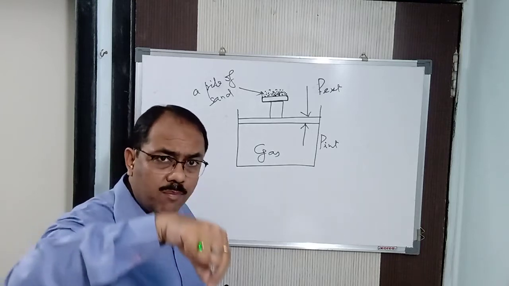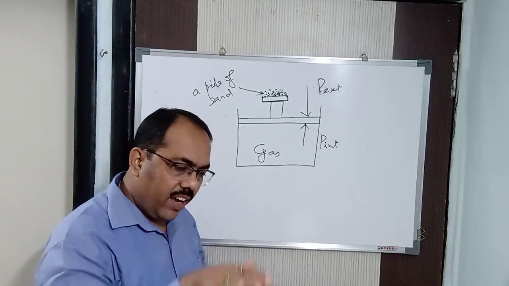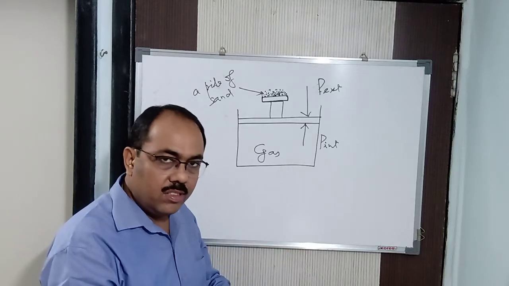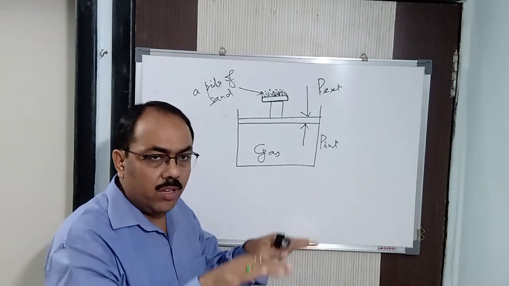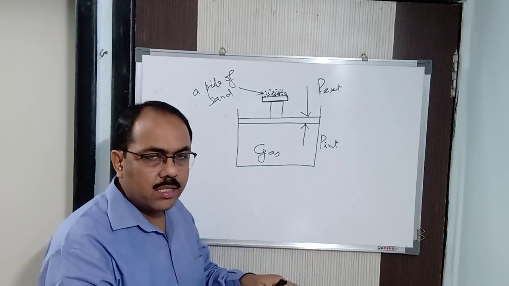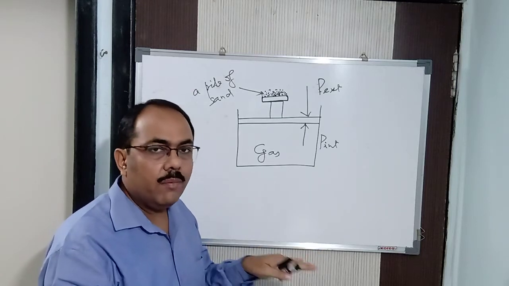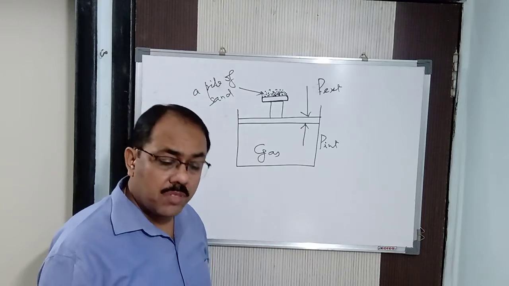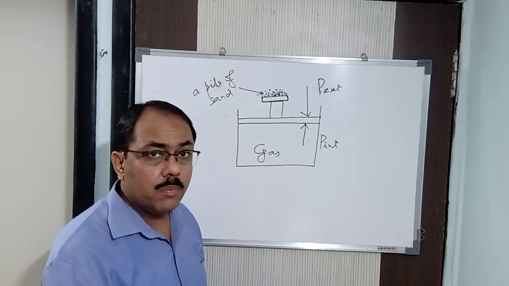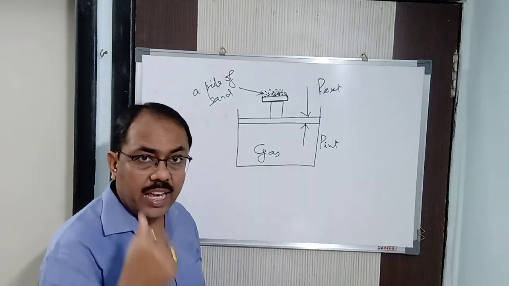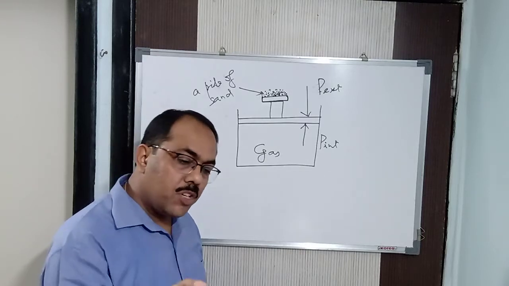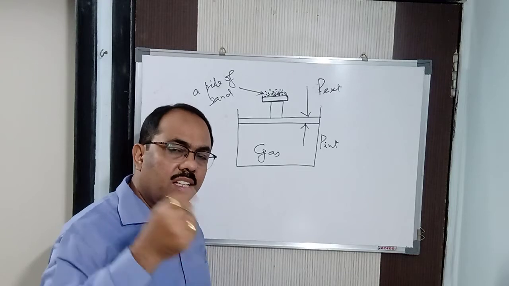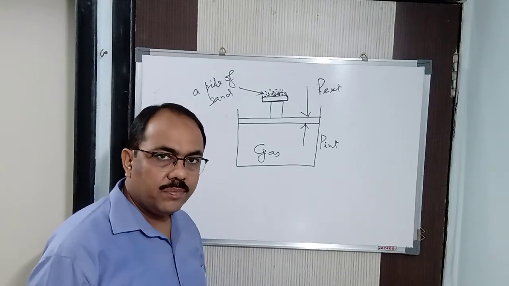Again, you put a few more sand particles into it. The external pressure will be slightly more than the internal pressure, so it will go down, swing up and down a little bit, and after a particular point of time it remains in equilibrium. So this process is reversible. See, I can reverse it. I can put some sand, I can take out some sand, and I can change the equilibrium of the process.